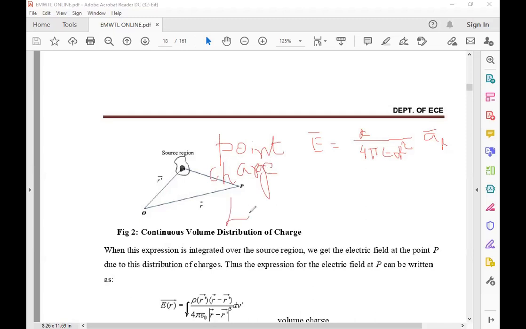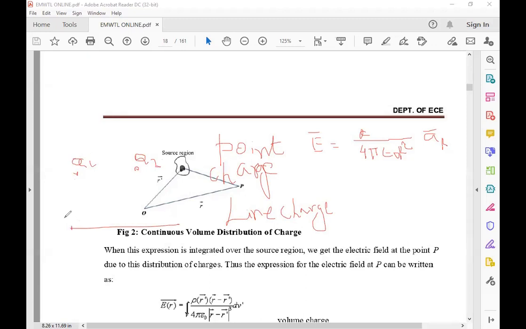If it is a line charge, joining 2 points is nothing but the line charge. The charge is distributed uniformly like this. A point charge, it is 2 points, Q1 and Q2.